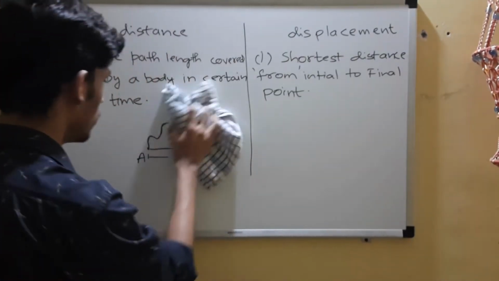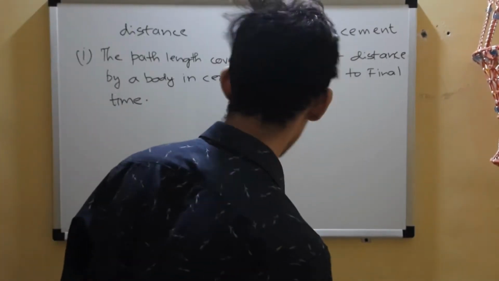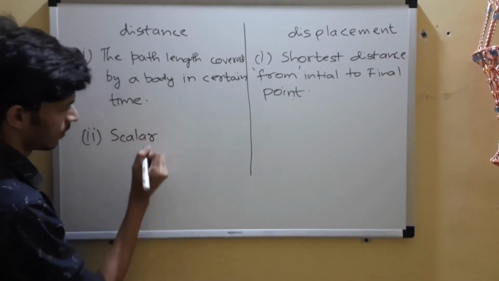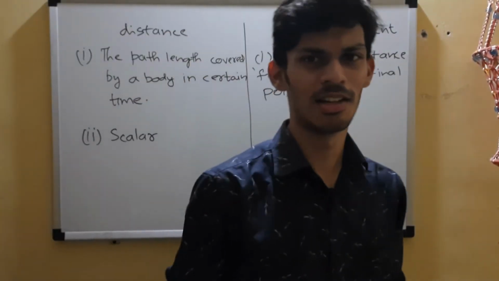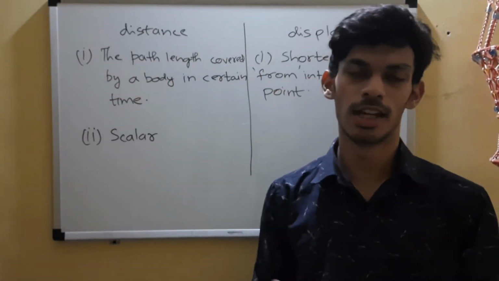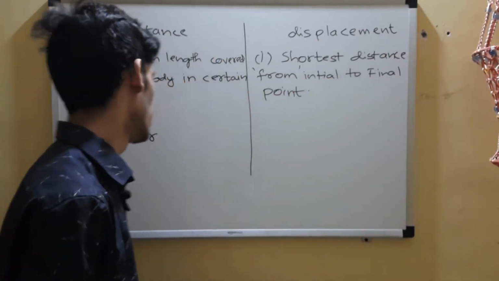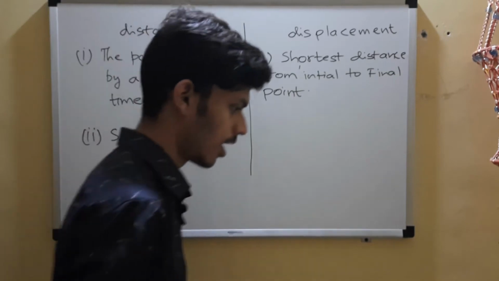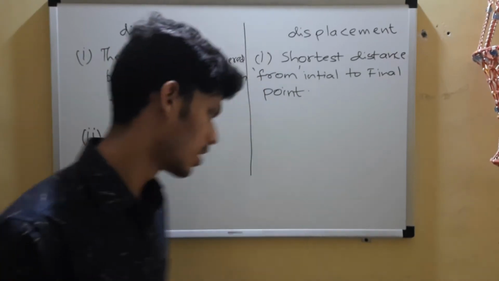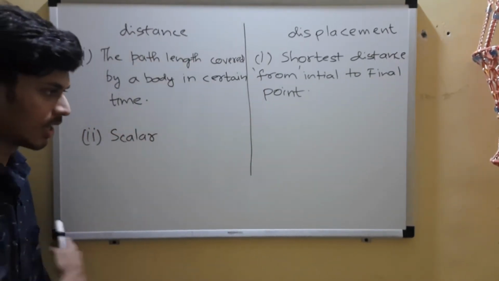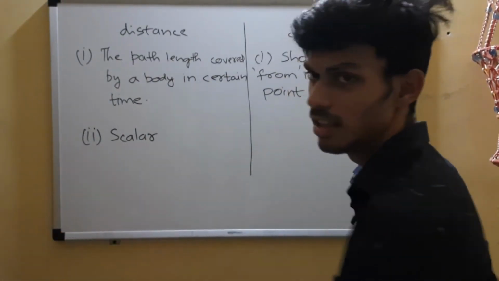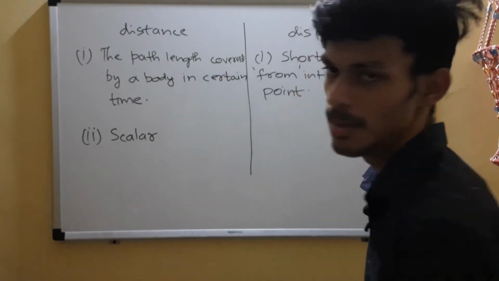now let's go for the next point, which says distance is a scalar. Okay, distance is a scalar. What do you mean by scalar? You already know it. Scalars are physical quantities which have only magnitude. Okay, so distance is a scalar. We are not concerned about the direction when we are measuring distance. Suppose I start from here, this end of the board, and I walk till there, that end. Okay, so I walk till here. What is the distance? Okay, it is the length of the board. Suppose it's 1 meter. Okay, so 1 meter is the distance.